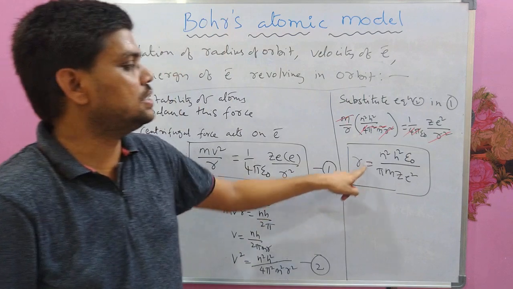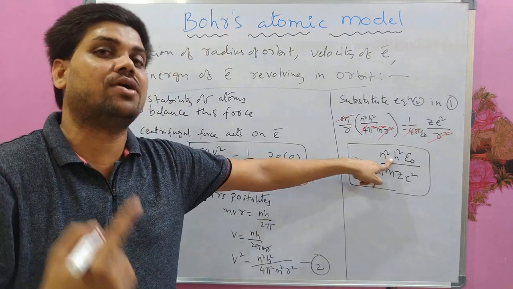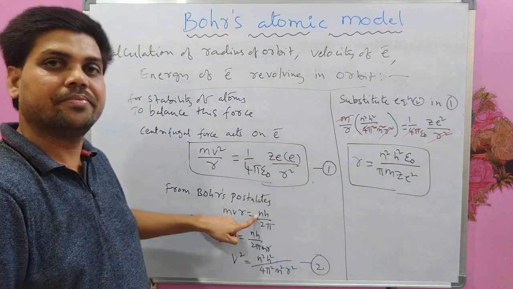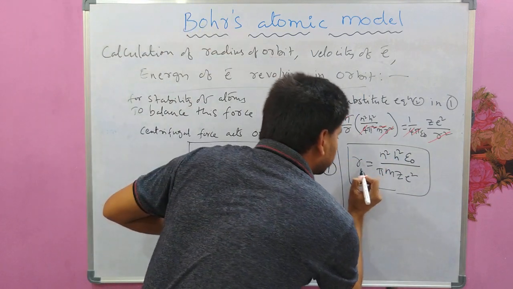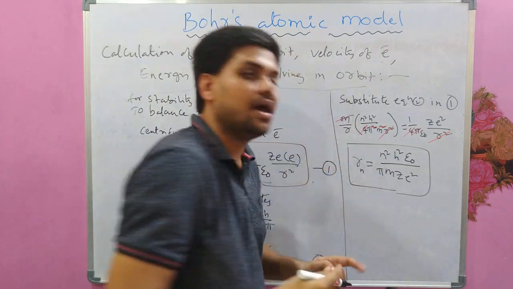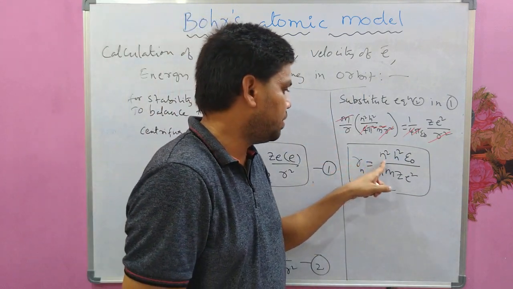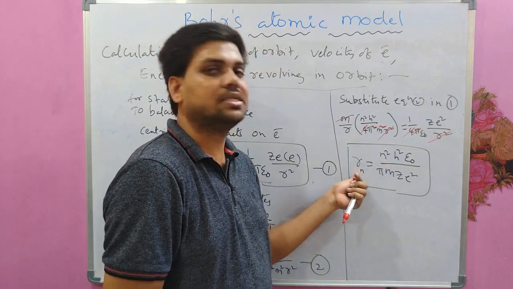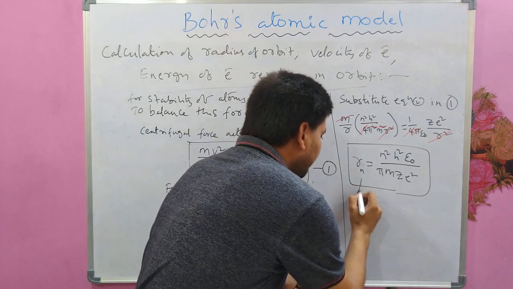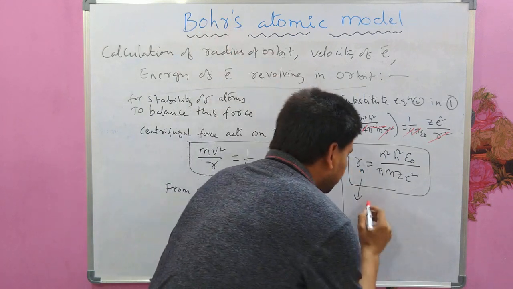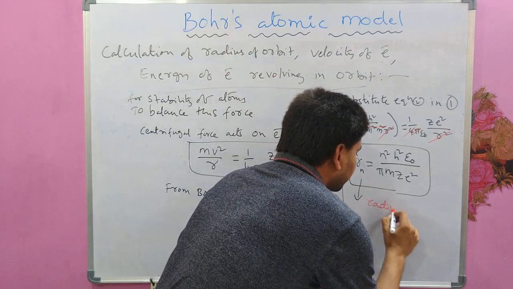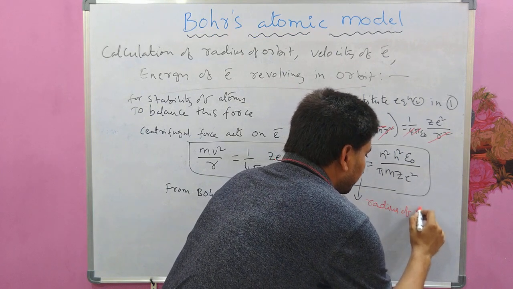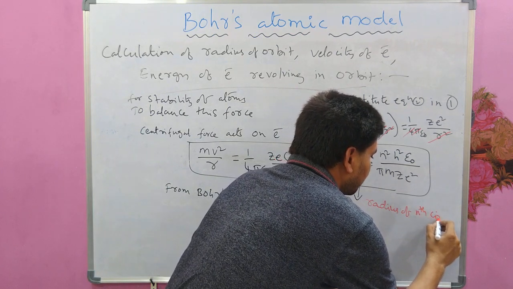Since this depends on the principal quantum number n, I am putting a subscript n here, because depending on the value of n, r will change, which means Rn is the radius of the nth circular orbit.